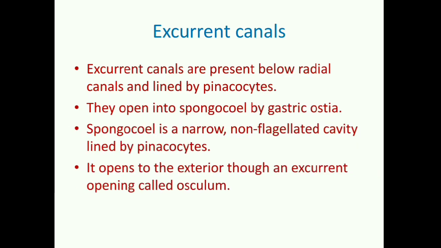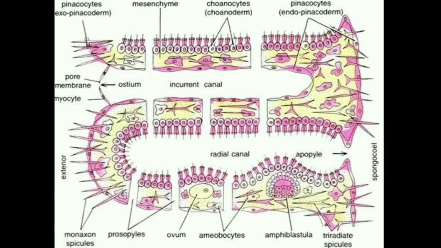So if I show you another picture, then you can find out that excurrent canals are present below the radial canals. This aperture shown by this arrow, we are calling it apopyle. This aperture is there to connect the radial canal with the excurrent canal. So three types of canals are there. Already I told you: incurrent, radial, excurrent canal. Dermal pores or ostia are there. Spongocoel is there and osculum is there. These are the basic components of the canal system.